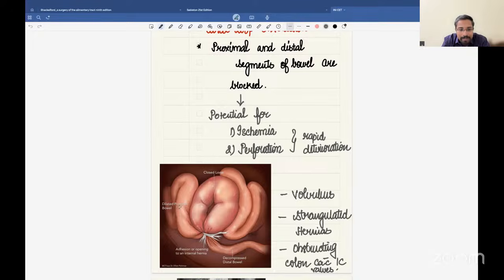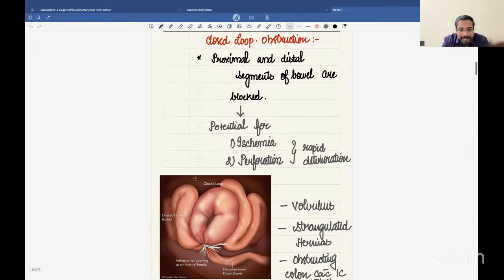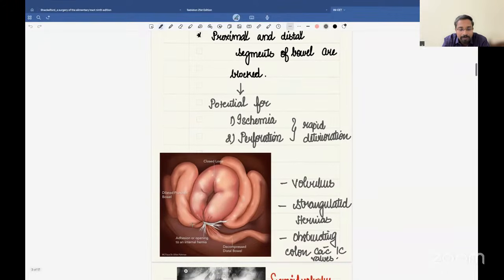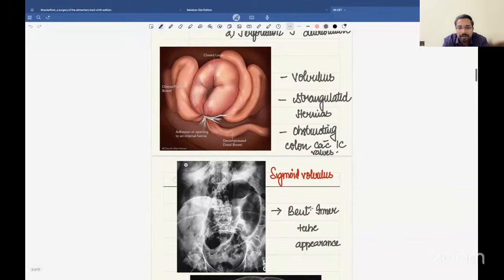This segment has all the potential for going into ischemia or perforation, thereby causing rapid deterioration of the patient. Closed loop obstruction occurs in conditions where a segment of the intestine gets entrapped, like volvulus, strangulated hernias, as well as obstructing colon cancer with a competent ileocecal valve.